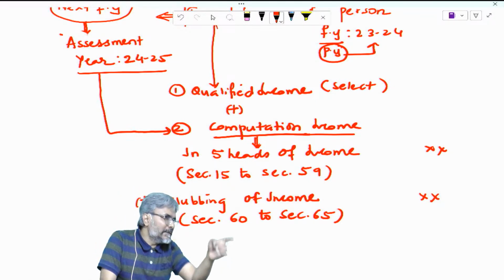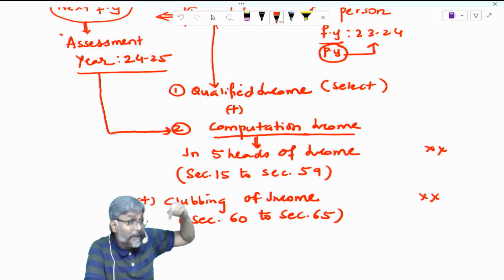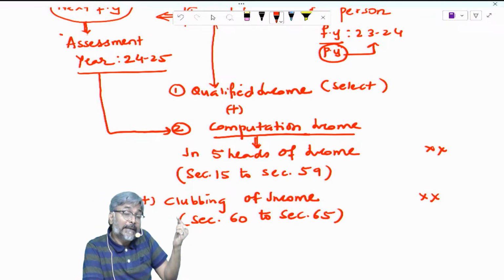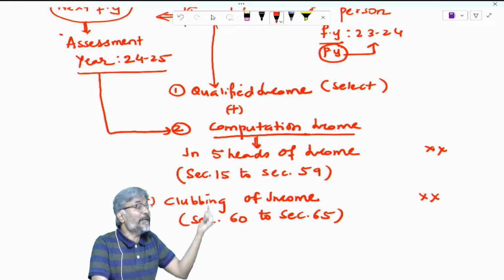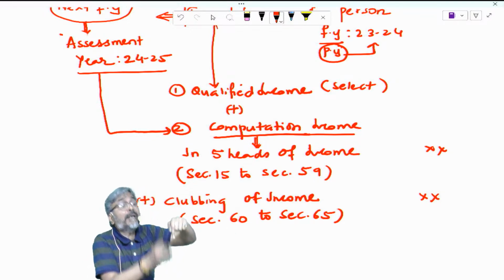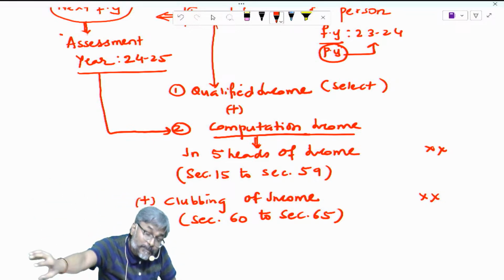Now you tell me, is this municipal tax pertaining to the house property? Yes. And therefore this municipal tax, where should it be allowed as a deduction? It should be allowed as a deduction in computing the income under the head house property.